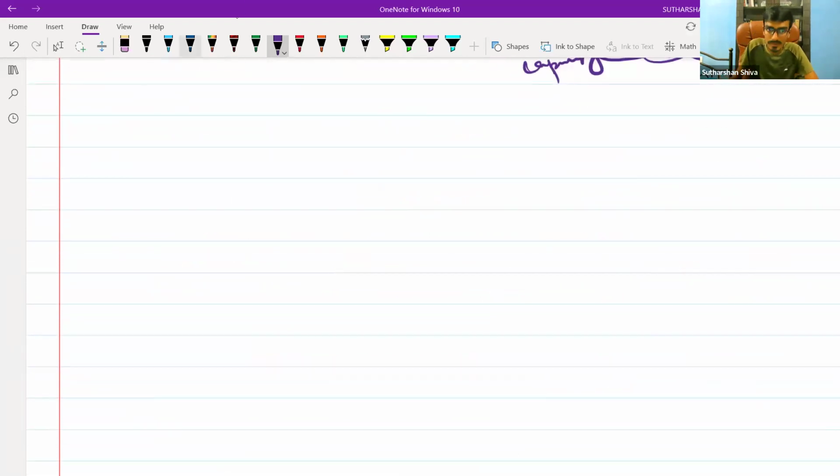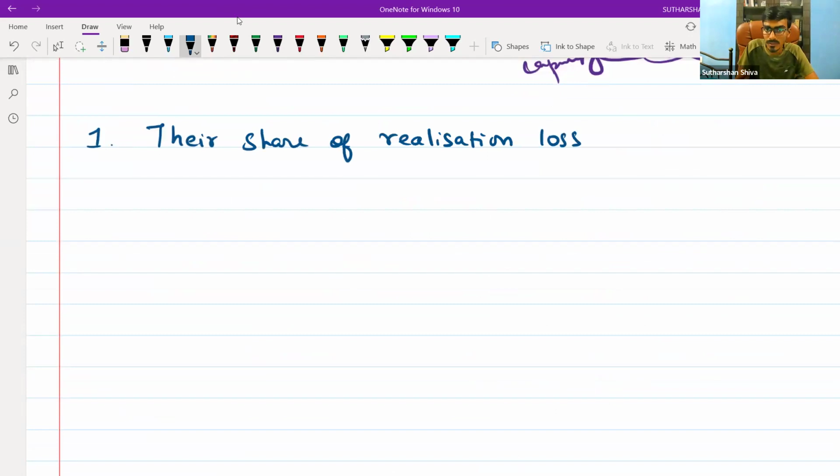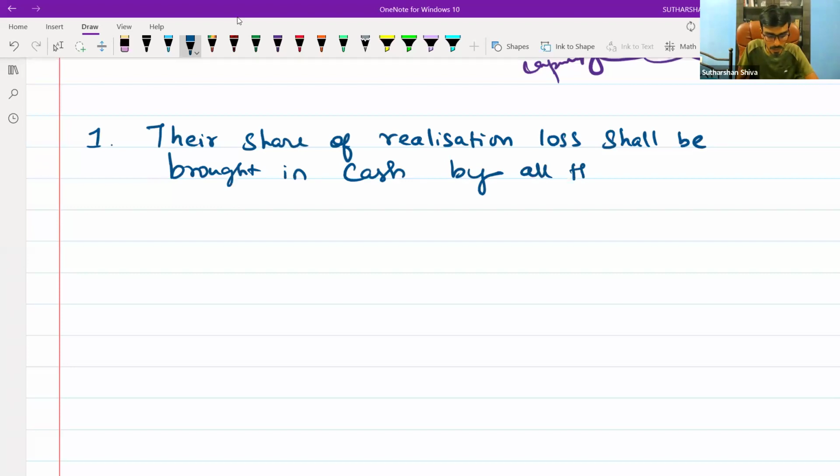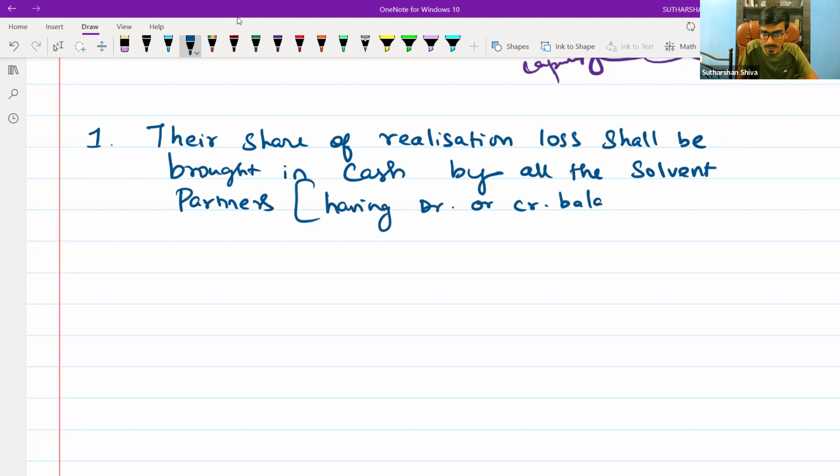First, write down: their share of realization loss shall be brought in cash by all the solvent partners having debit or credit balance.